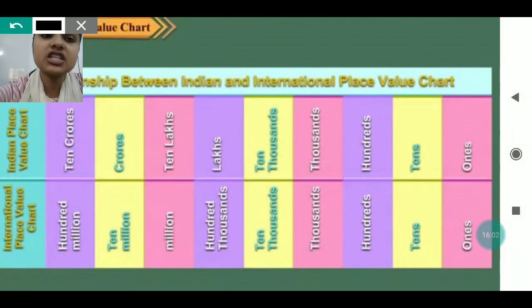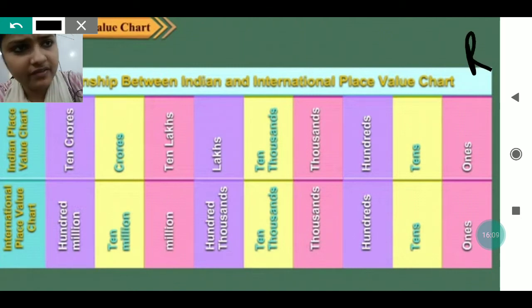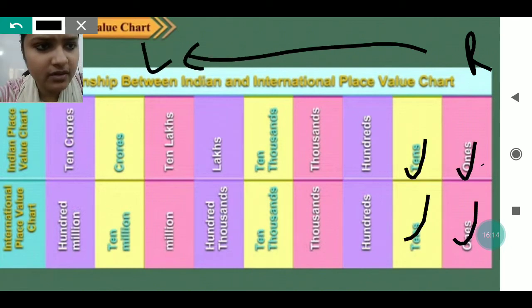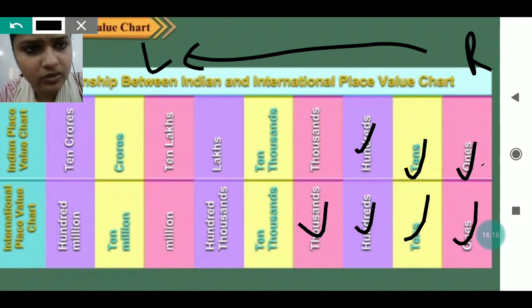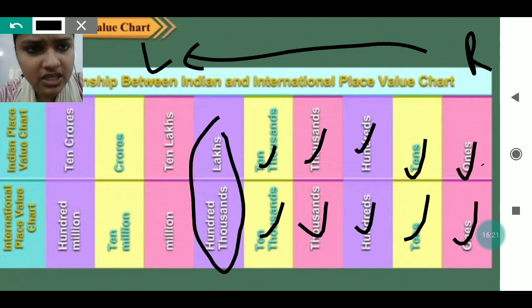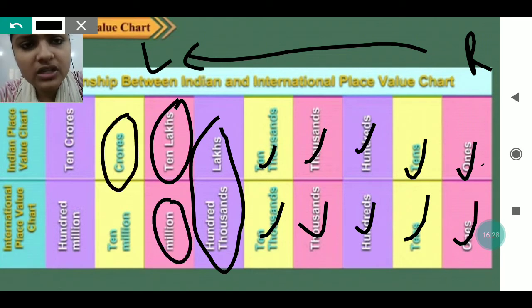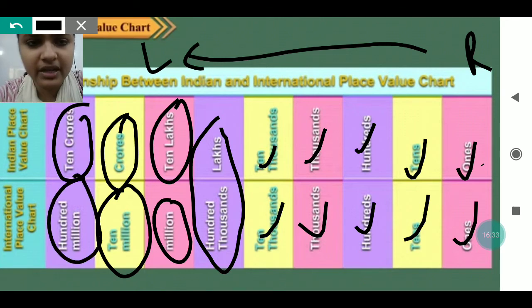You can see the relationship between the Indian and international place value charts. From here, I am starting from right to left. The ones period will be the same, tens will be the same, 100 is the same, 1000 is the same, 10,000 is the same. From here the changes occur. Lakh converts into 100,000, 10 lakh converts into million, crore converts into 10 million, 10 crore converts into 100 million, and it goes on like this.